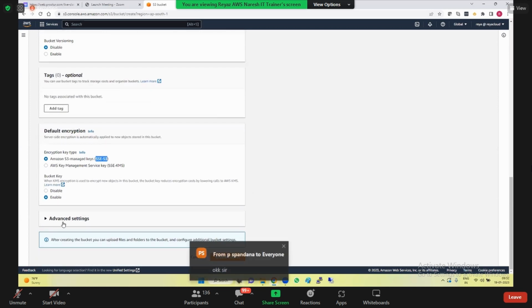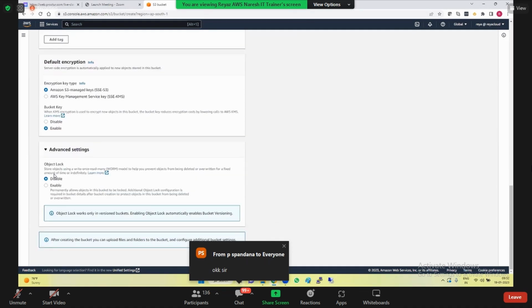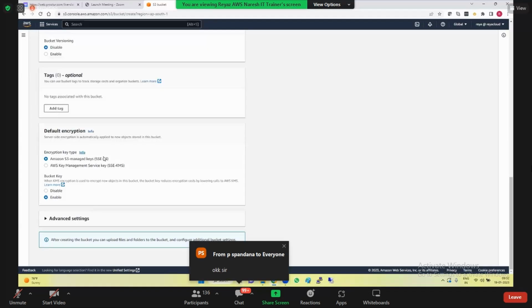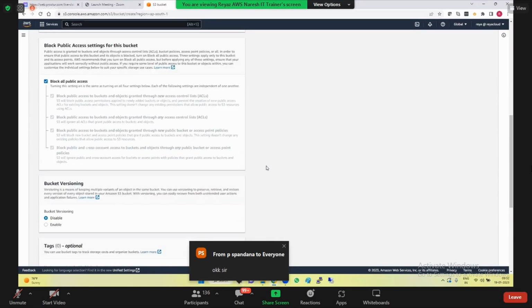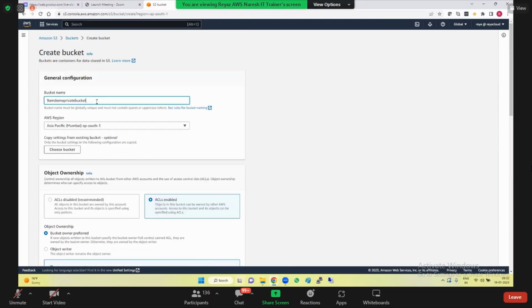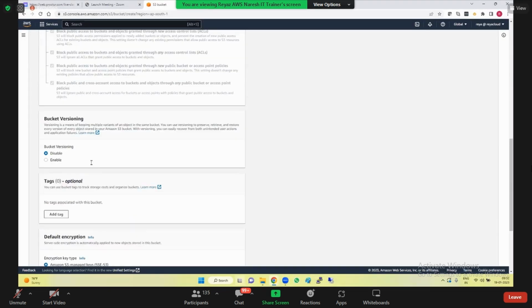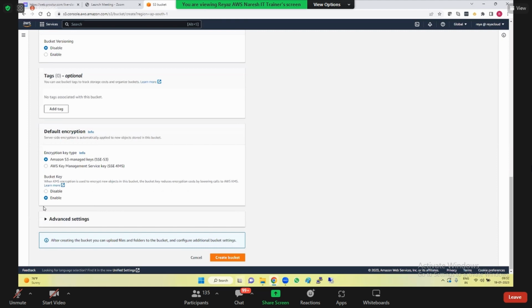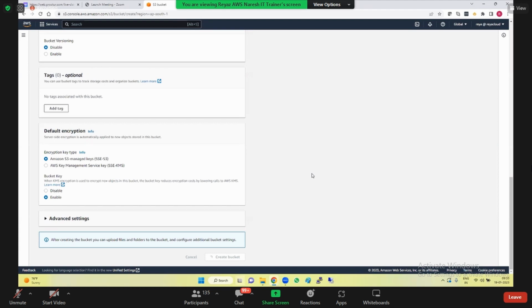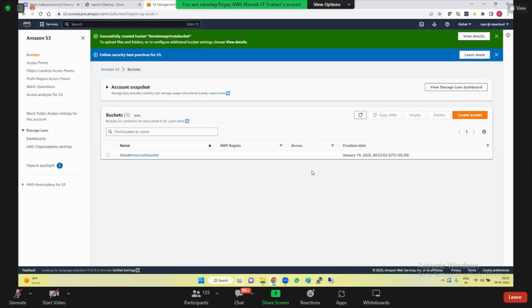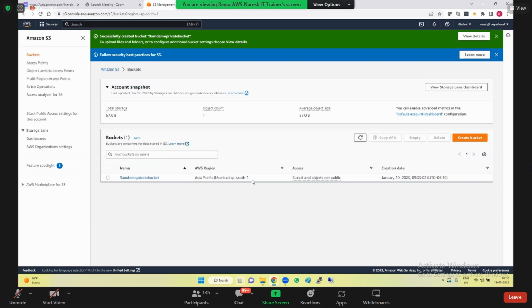Okay. So advanced settings, if you want object lock, you can enable it. Otherwise, no need. So now what I'll be doing is creating a private bucket. I don't enable the access, and I don't give any versioning here. I'm simply clicking create bucket. Guys, you understood how to create a bucket now?